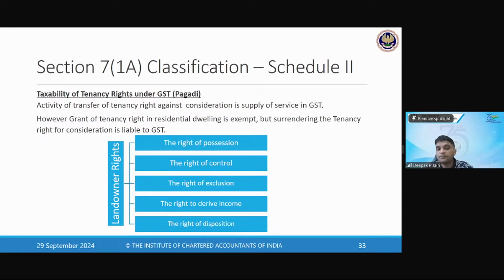Understood? There are three parts to it. One is transfer of tenancy rights against consideration is supply of service under GST, but such supply will be exempted if it is residential dwelling. Correct. And this residential dwelling is exempted. Third part is surrendering this tenancy rights is liable to GST, because it is not for residential dwelling, it is for getting back the right. That's why the third aspect of surrendering this tenancy rights is liable to GST.